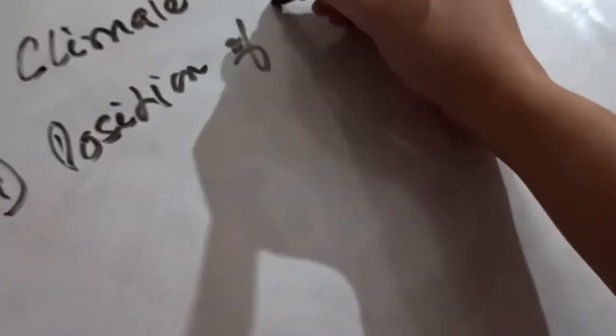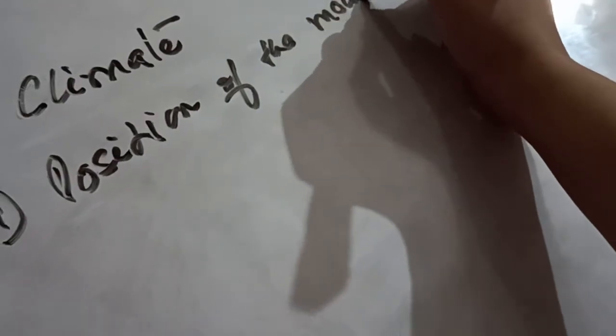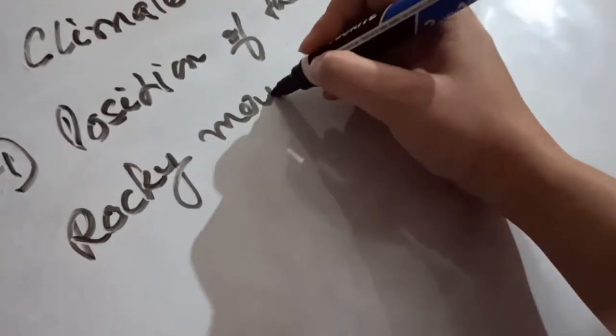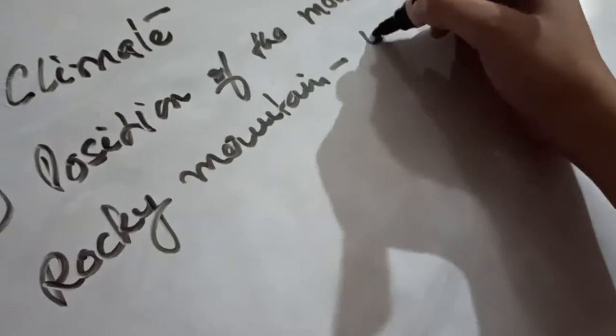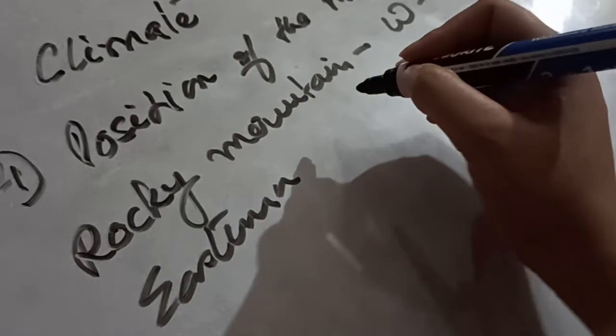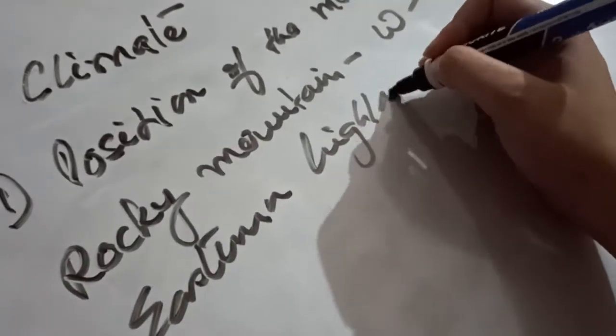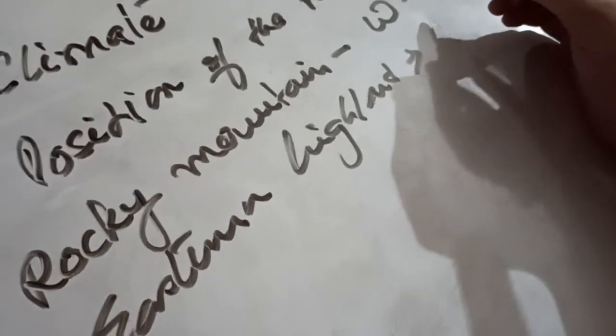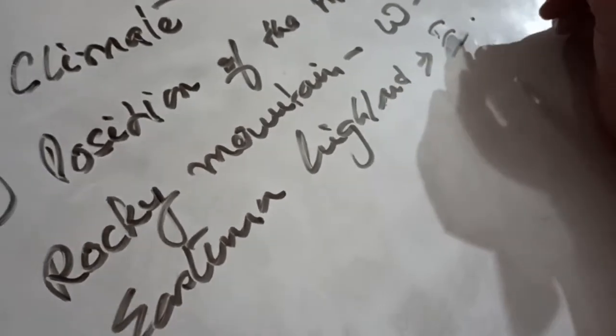The next point is the position of the mountains. We all know that the Rocky Mountains are present in the western part of North America. The Eastern Highlands are present in the eastern part of North America.